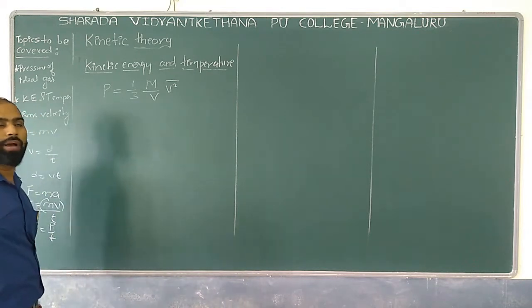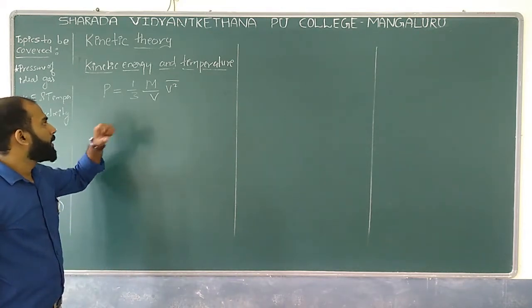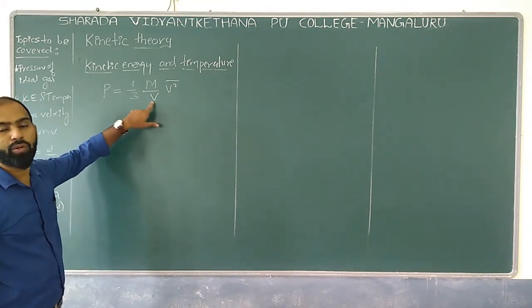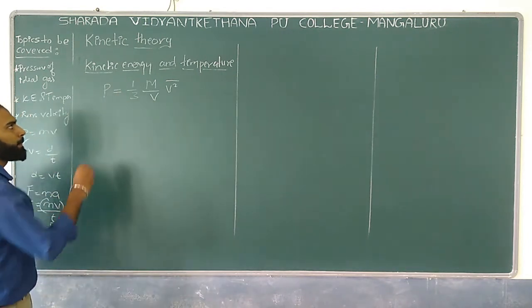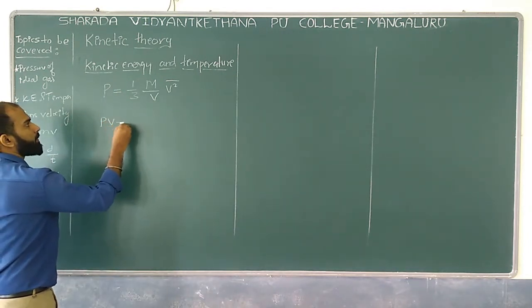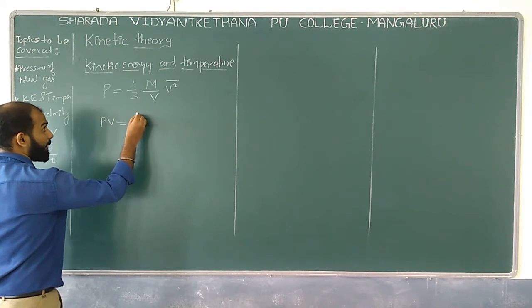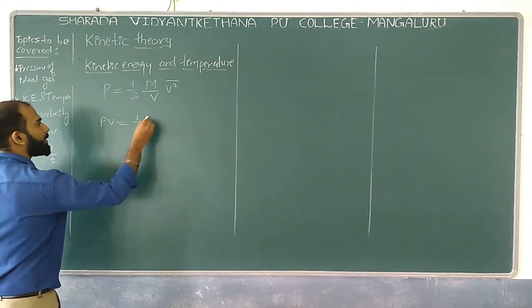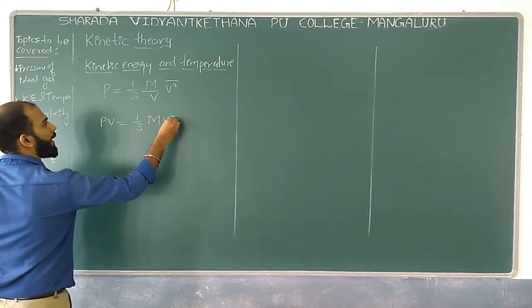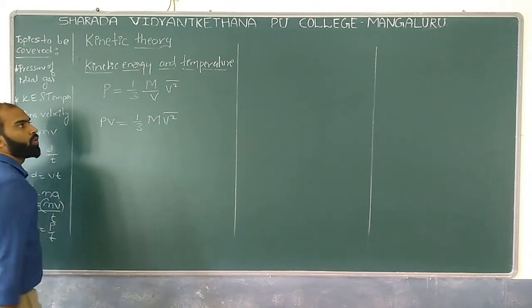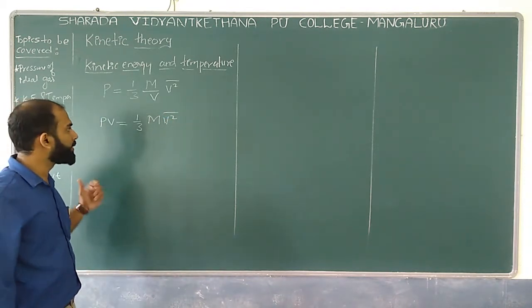This was the relation we have got. Well, now if I shift this V to the other side, what can I expect? That is nothing but PV is equal to 1 by 3 m V square bar. Yes or no? So this expression we can expect over here.